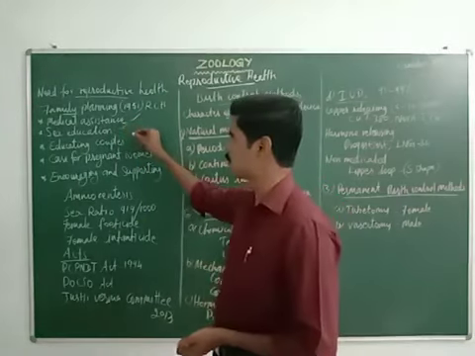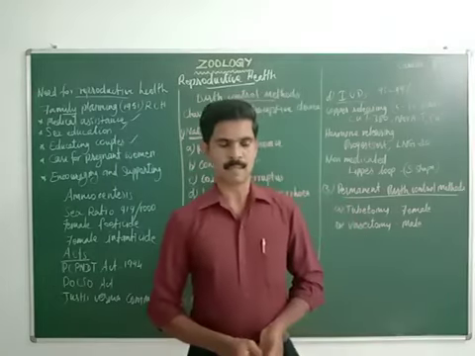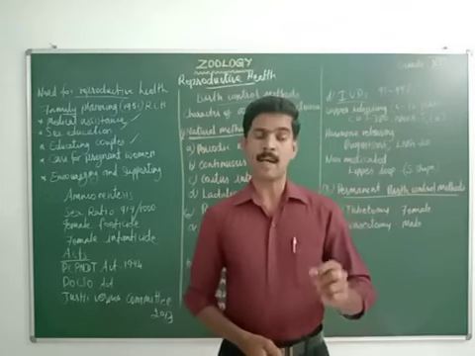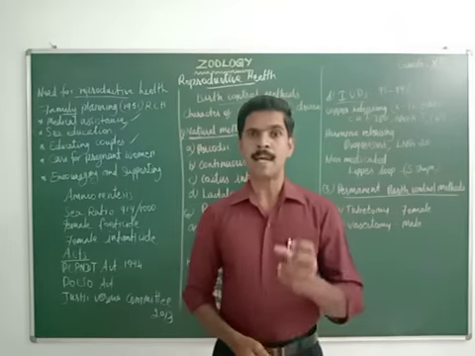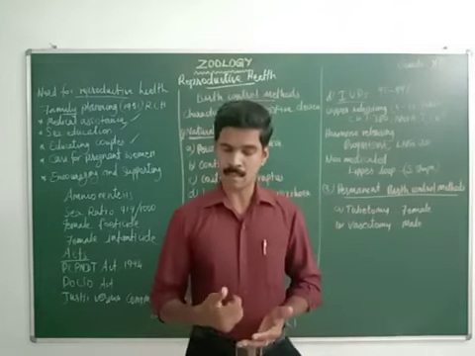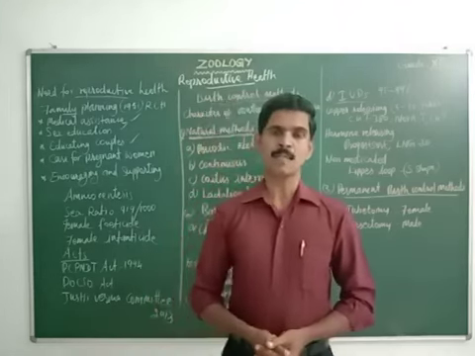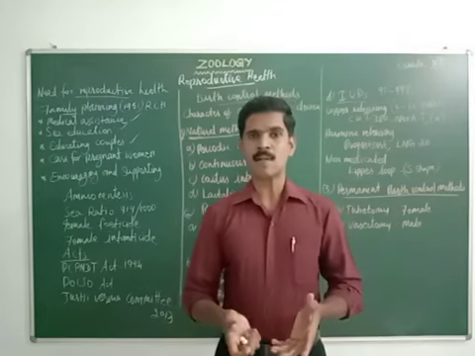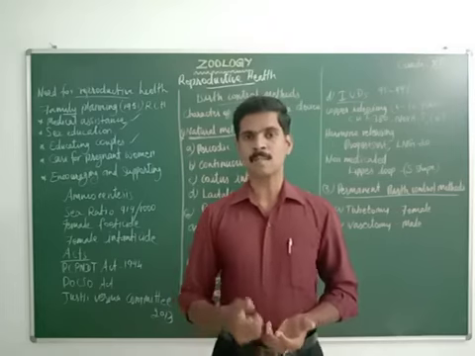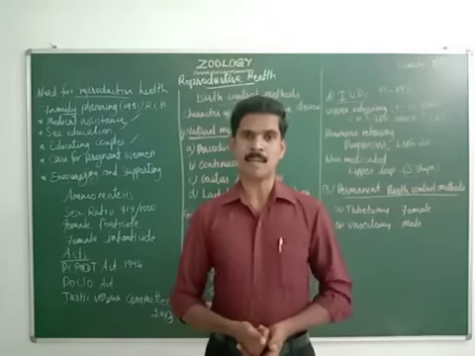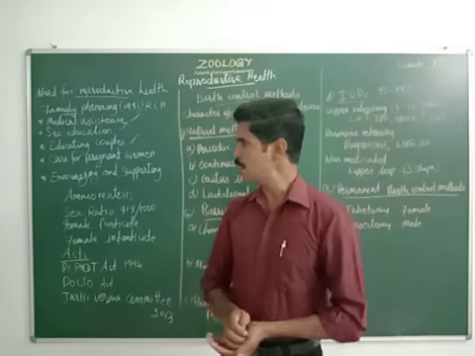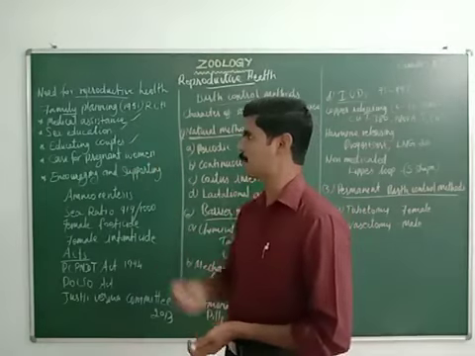The third one is educating couples. Proper awareness or proper education should be given to newly married couples and also to people who are of marriageable age. When we give proper advice, guidance, and education to these people, they will understand the disadvantages of a large family, the uses of small family norms, the uses of family planning methods, and what types of family planning methods are available. So they will understand all these methods. This is the third important aim of this family planning program.